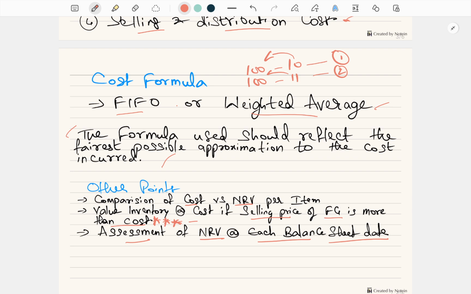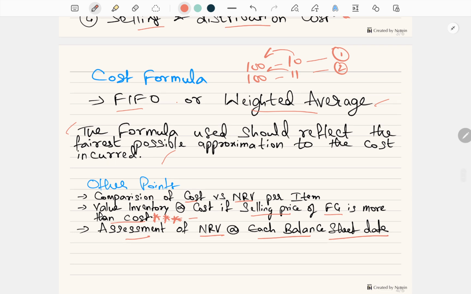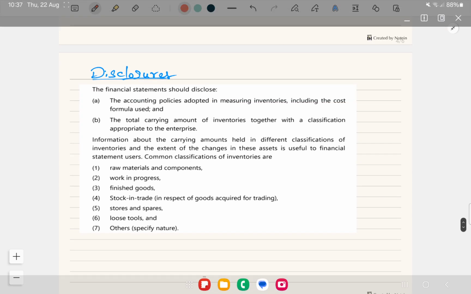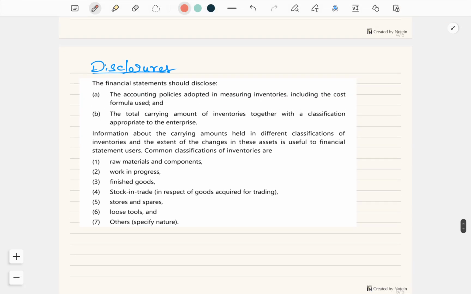Great. And then we say we need to compare cost and NRV of each item of inventory. Value inventory at cost if the selling price of finished goods is higher than the cost. And finally, you need to assess NRV of all the items at each balance sheet date. Finally, we need to show the disclosures. These disclosures are majorly that the company needs to disclose the accounting policy adopted in measuring inventories, including the cost formula.